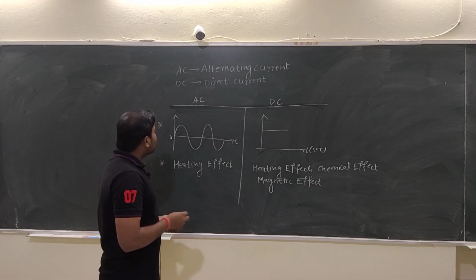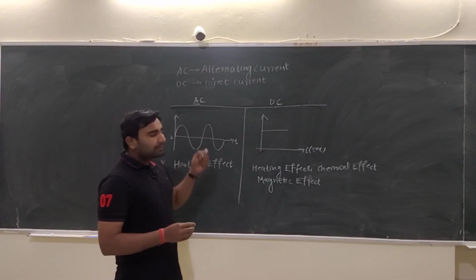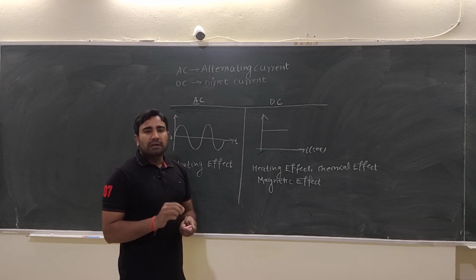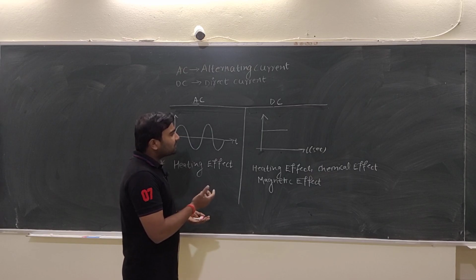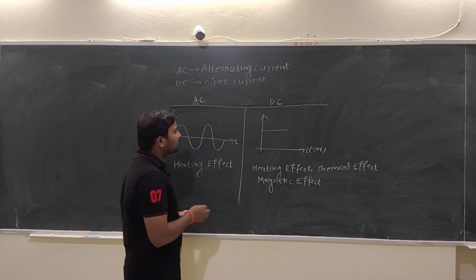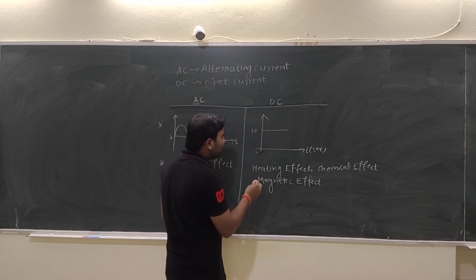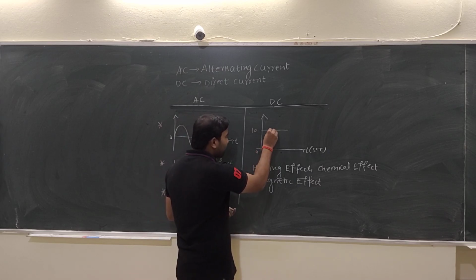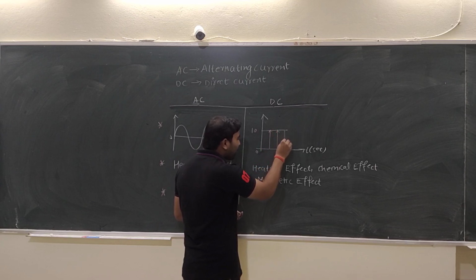If I discuss the third point, then DC is more dangerous than AC, and I am explaining the reason behind this. Suppose I am assuming here is a 10, and at this particular interval of time the value of this magnitude is constant.